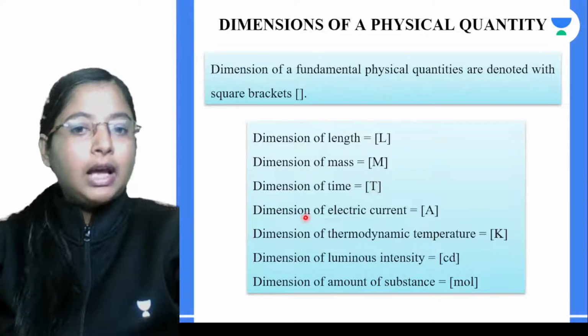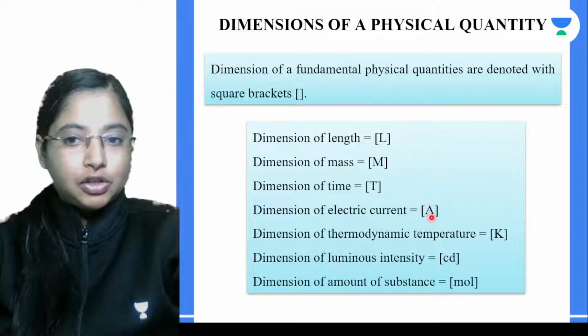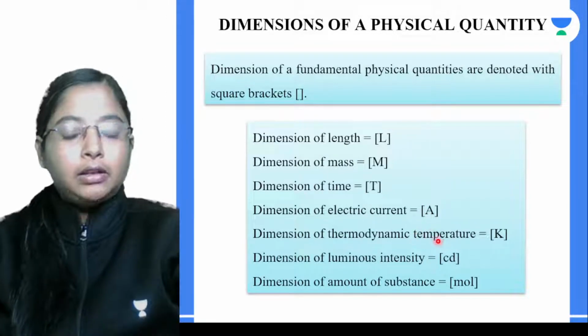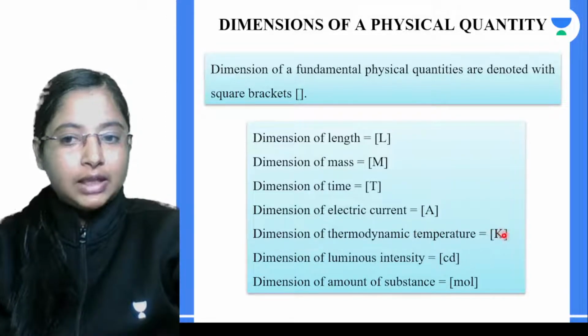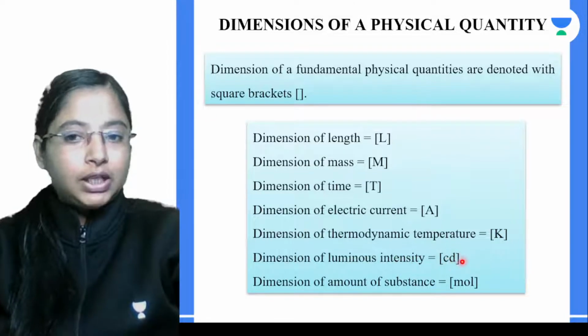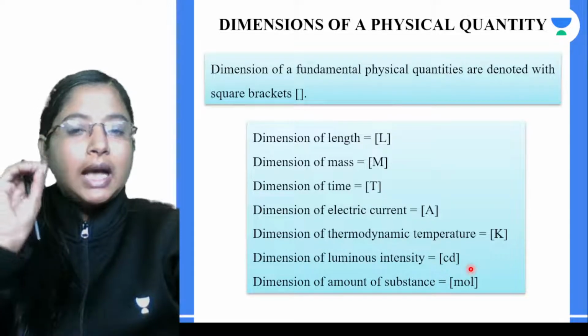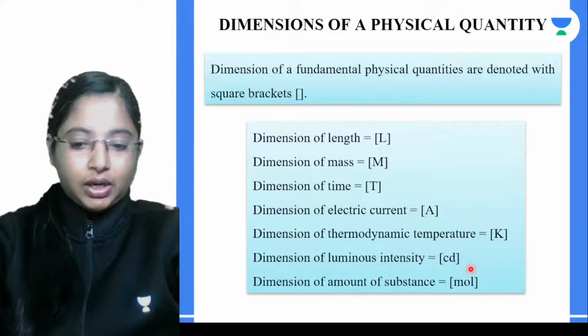The dimension of mass is capital M, and time is capital T. For electric current it is capital A. For temperature, Kelvin, we give it as capital K. For luminous intensity, candela, we give the dimension as CD, and amount of substance is mole. So these are the dimensions for the 7 fundamental quantities.